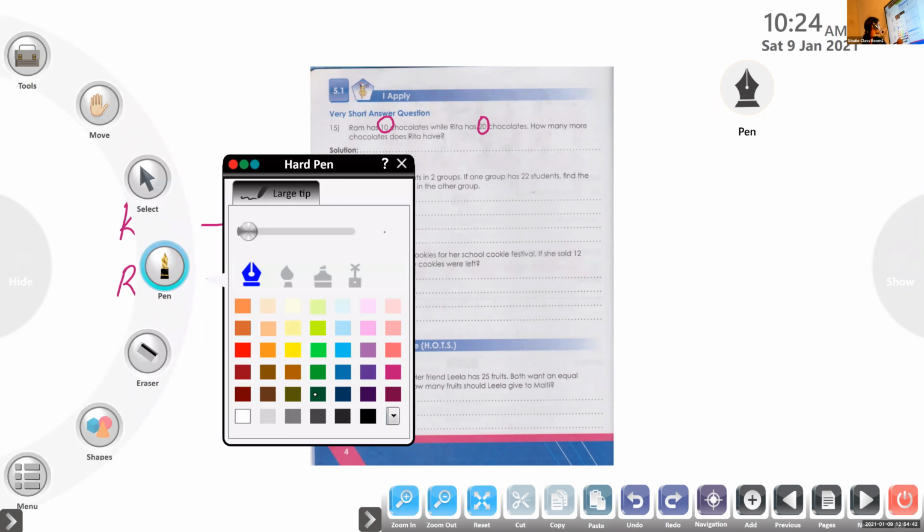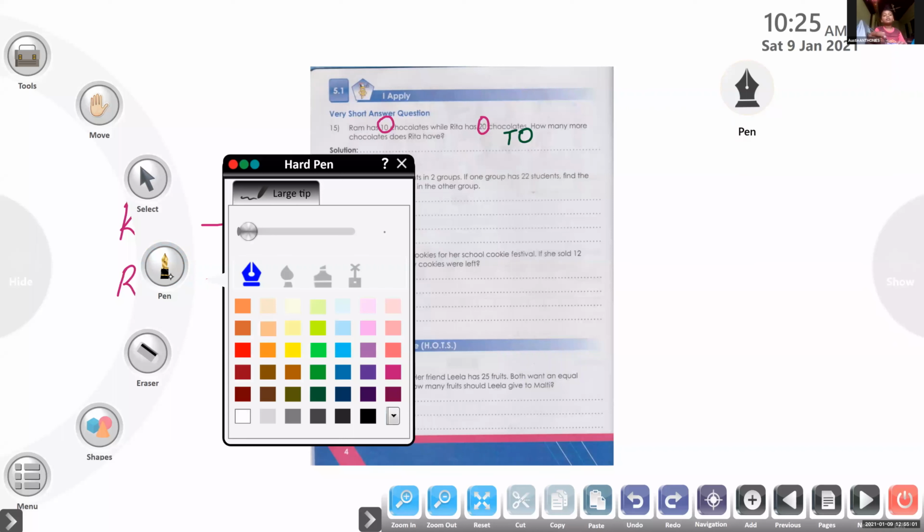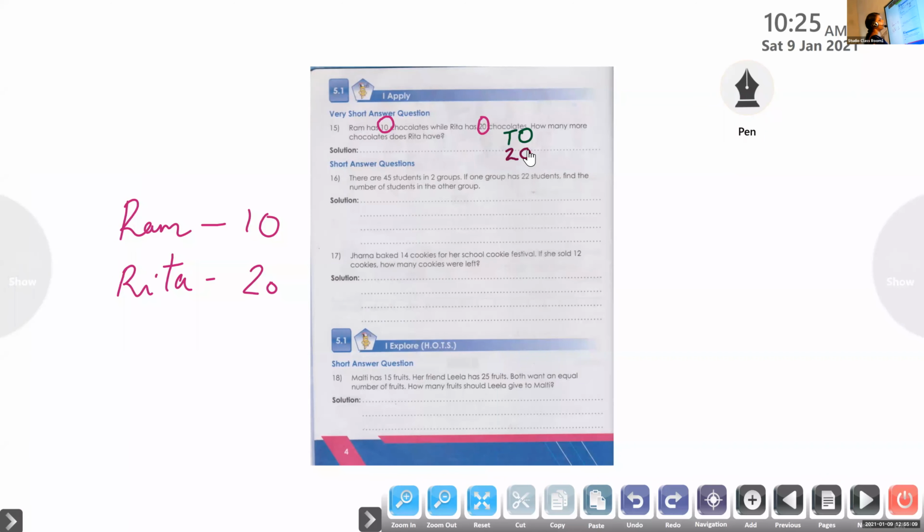Tens and ones. Below tens and ones, let us write the numbers. Which is the bigger number here? The bigger number is 20, so 2 tens 0 ones. The smaller number is 10, 1 ten 0 ones. Now we are finding the difference, that means we have to subtract the numbers. So put a minus sign.